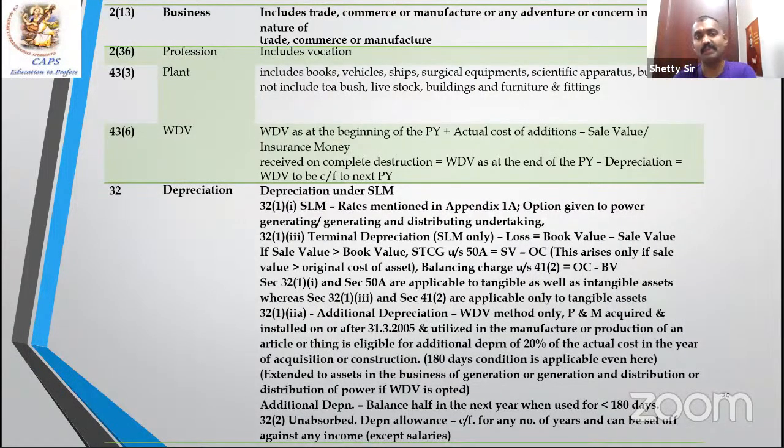Next comes PGBP. Business income. Business is defined in 2(13). Trade, commerce. Profession includes a vocation. Definition of plant is important. So I said any tangible asset other than building, machinery, furniture is called plant.